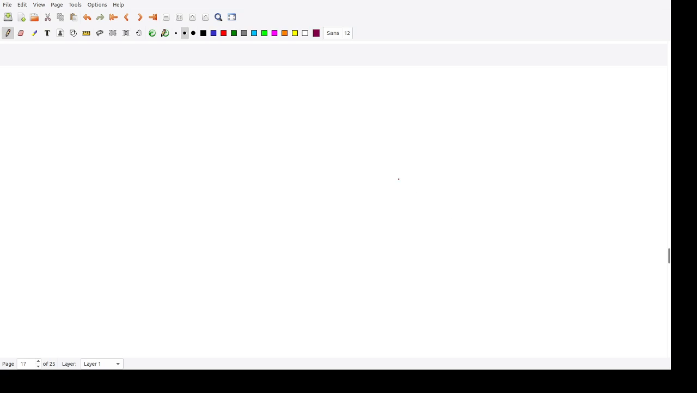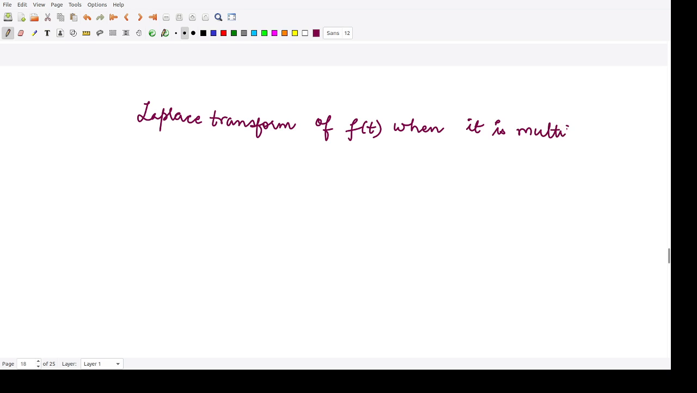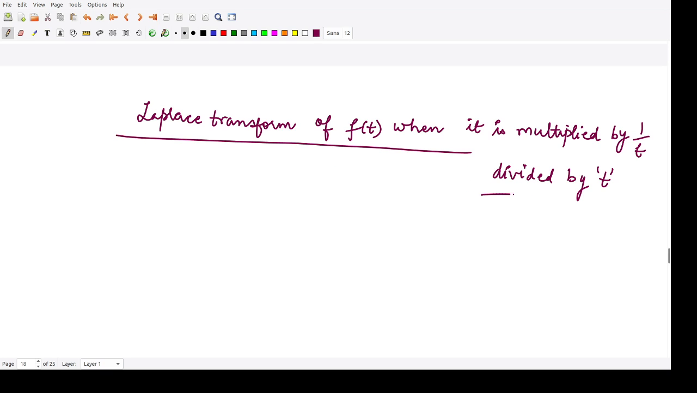So next we have division by t. Laplace transform of function f of t when it is multiplied by 1 by t, or you can say when it is divided by t, whatever you would like to call it. So this is what we will do next.